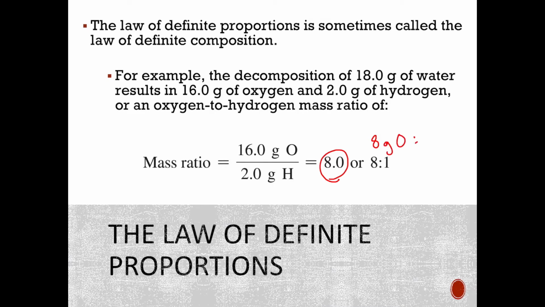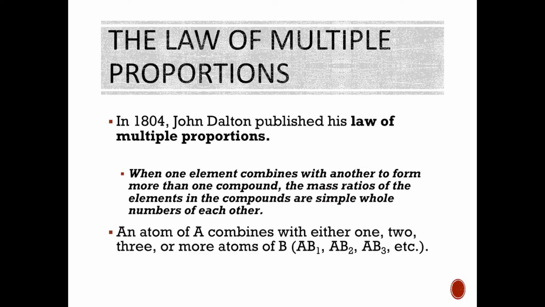For every 8 grams of oxygen, we have 1 gram of hydrogen. So that's our ratio. You can do this as a mass ratio. You can also do this as a mole ratio, right? For every 2 atoms of hydrogen, we have 1 atom of oxygen, or for every 2 moles of hydrogen, we have 1 mole of oxygen. But regardless, you're always going to have a ratio, and it's going to be the same no matter how much water you have.